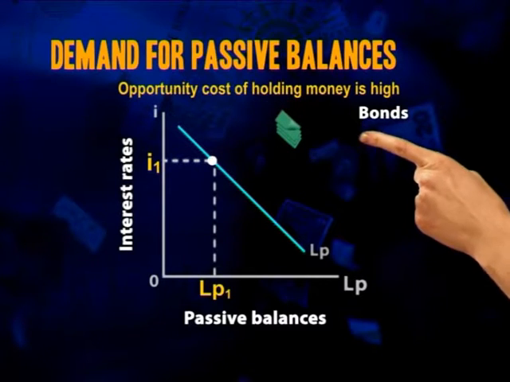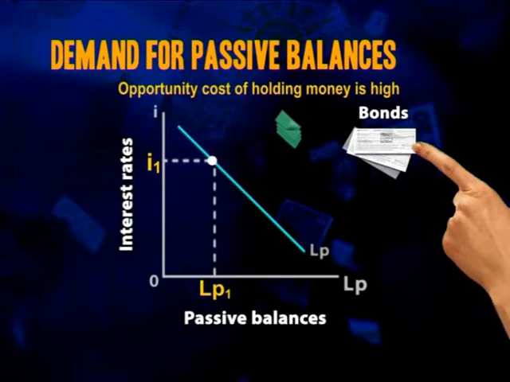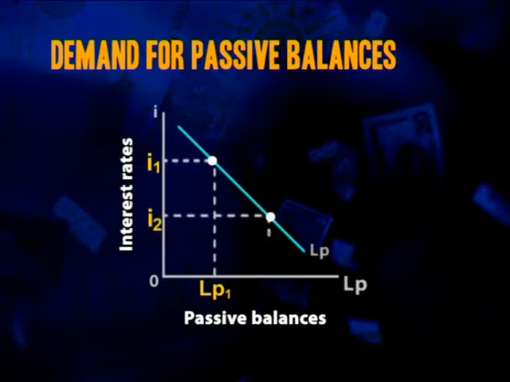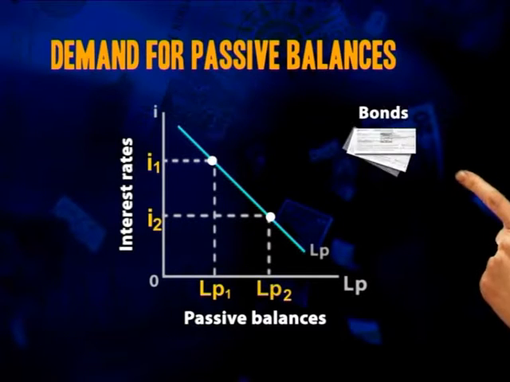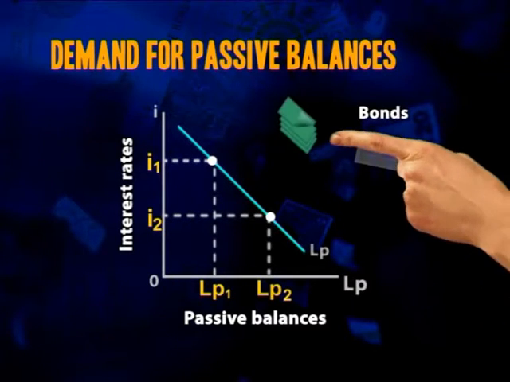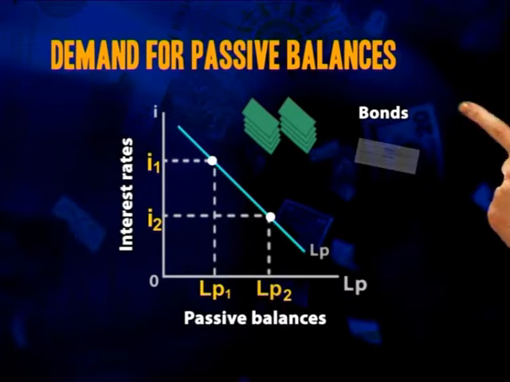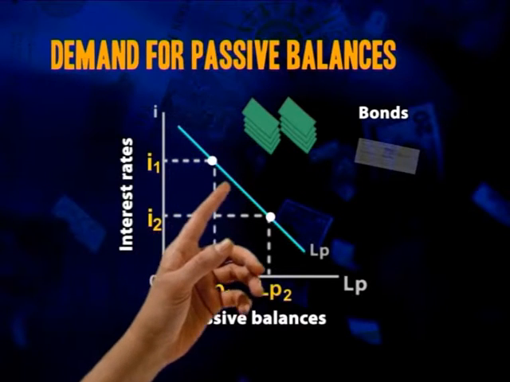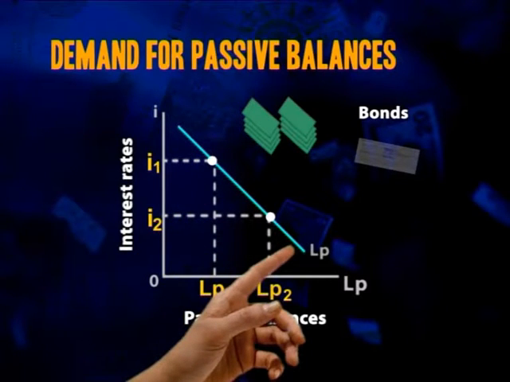At higher interest rates, people will switch from money to interest-earning bonds, and so the amount of passive money demanded will be less. But at lower interest rates, where bonds don't earn as much, the quantity of passive money demanded will be higher. People switch back to holding more money. This negative relationship is reflected by the downward slope of the demand for passive balances curve.